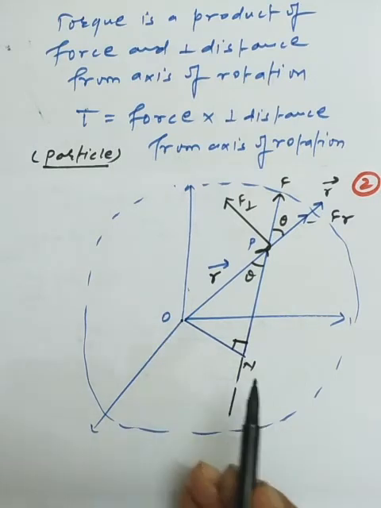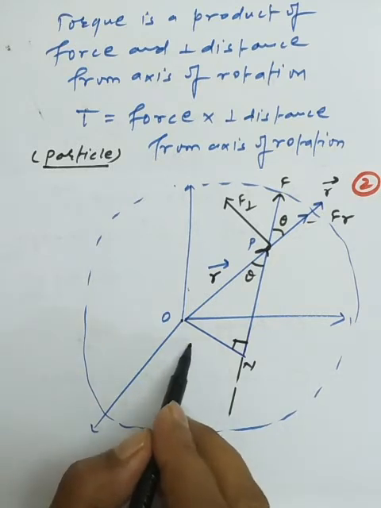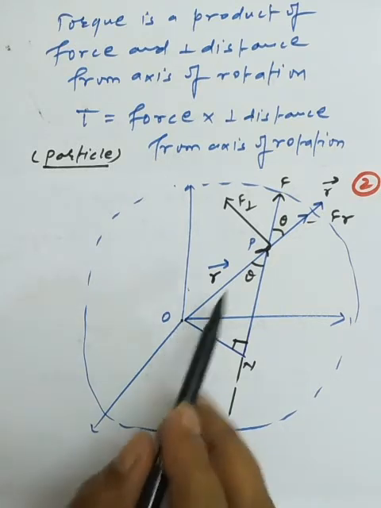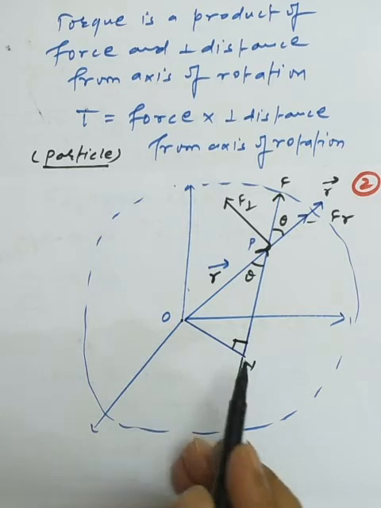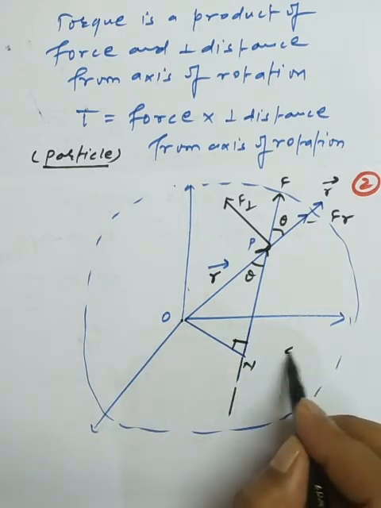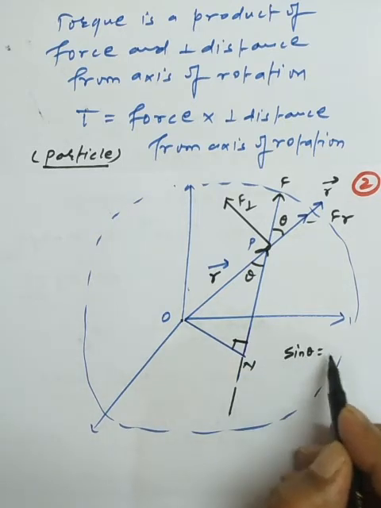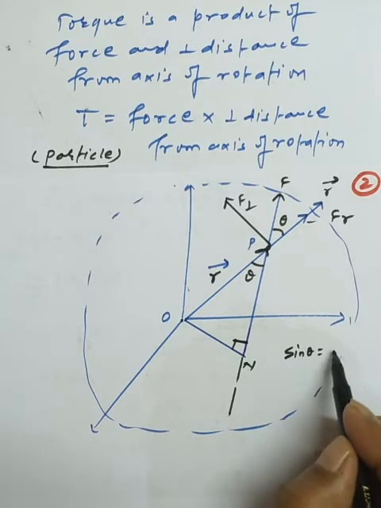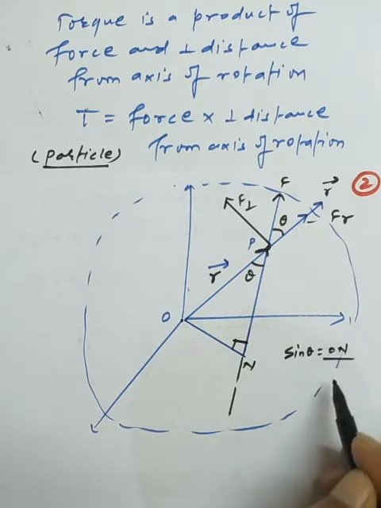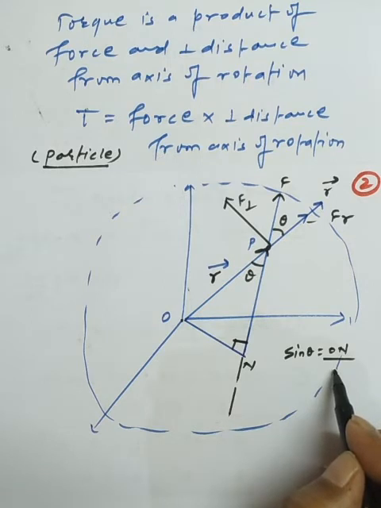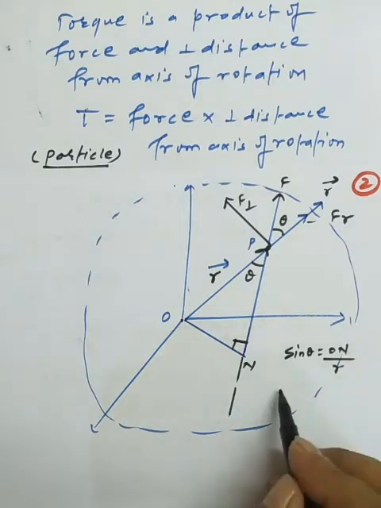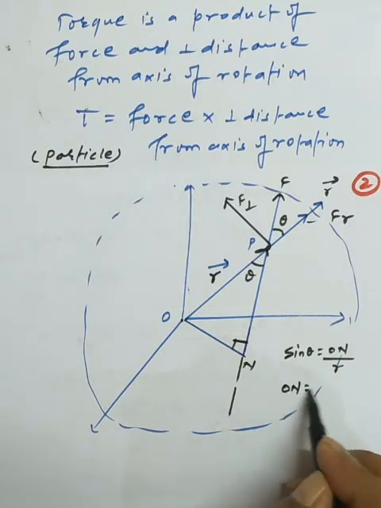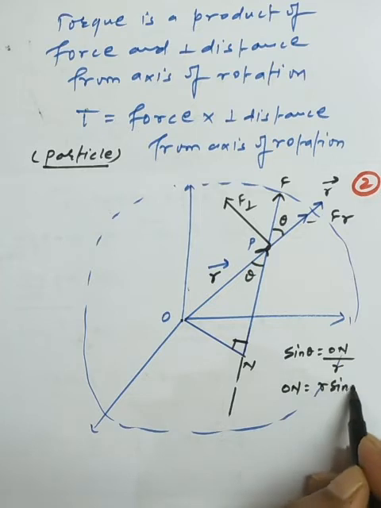So I get the meaning of ON from the triangle OPN: sine theta is equal to perpendicular upon hypotenuse. So sine theta is equal to ON divided by OP, which is simply r. So we get ON in terms of r sine theta.